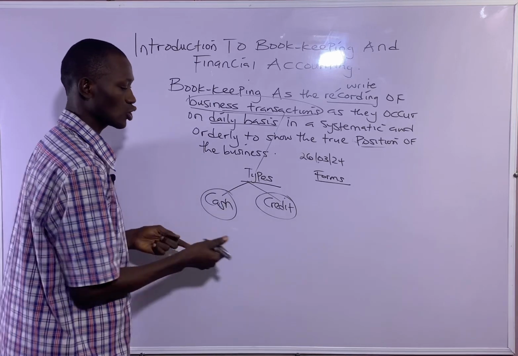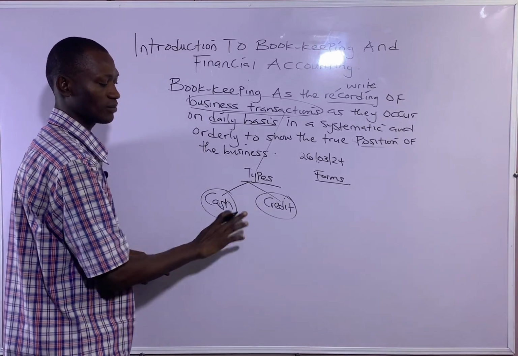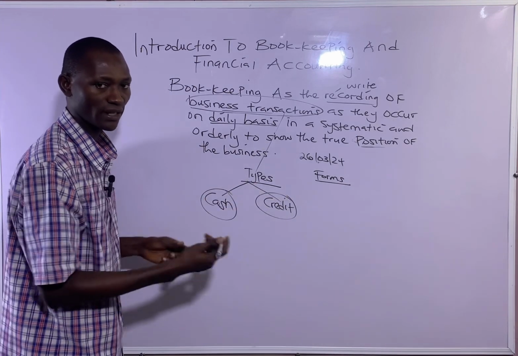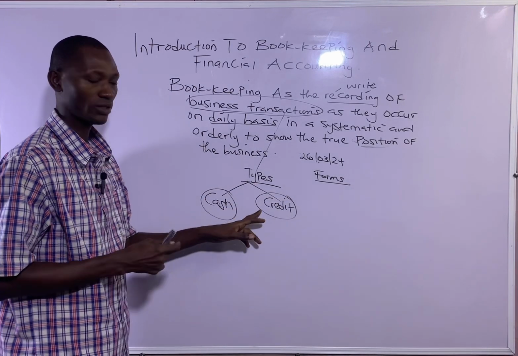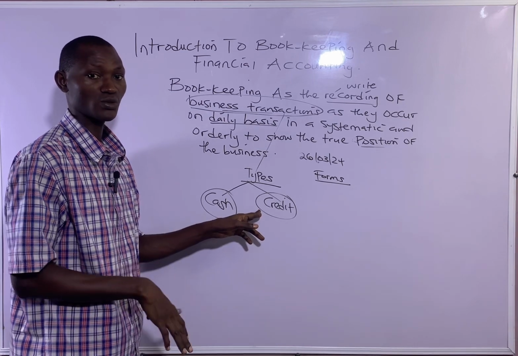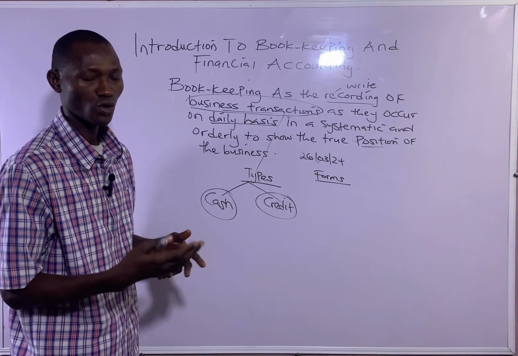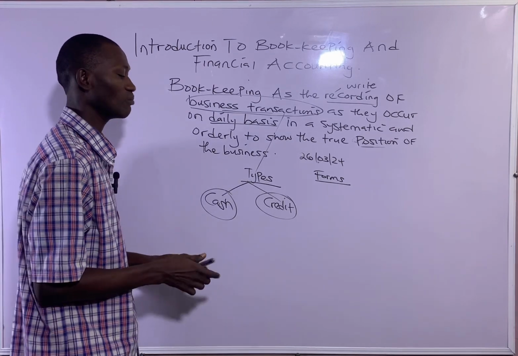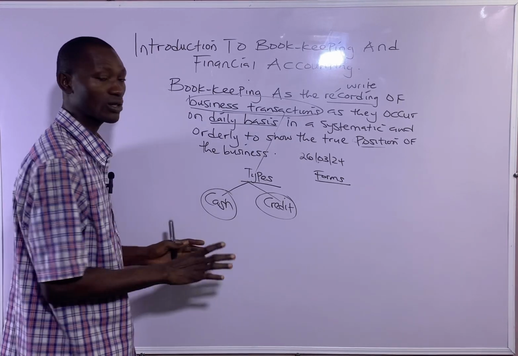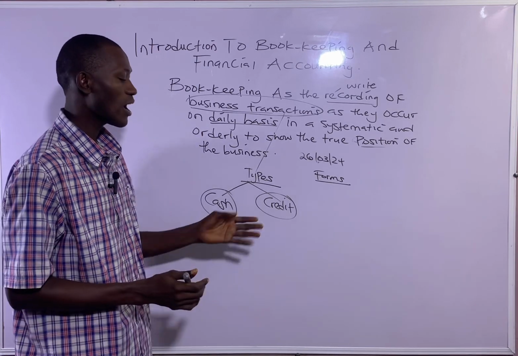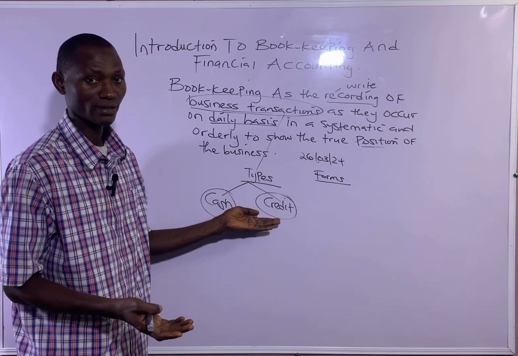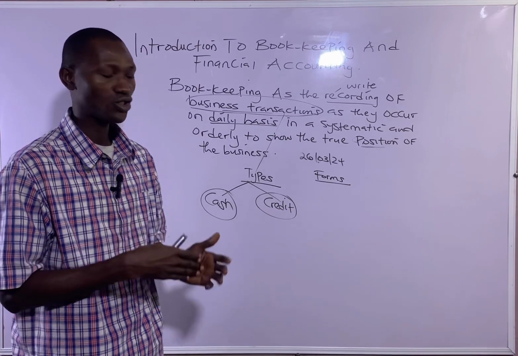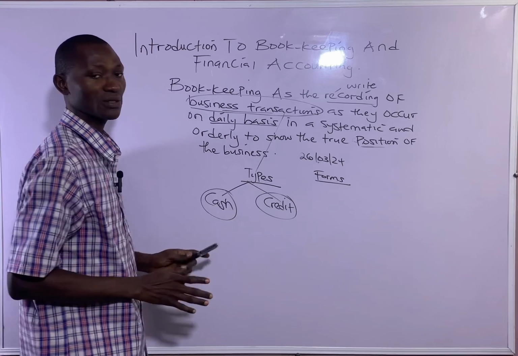There are other subsidiary books where that can be recorded: the sales day book or sales journal, and the purchases day book or purchases journal. When you buy goods on credit, you record it in the purchases day book. And when you sell goods on credit, you record it in the sales day book or sales journal. So that's with respect to types of business transaction.